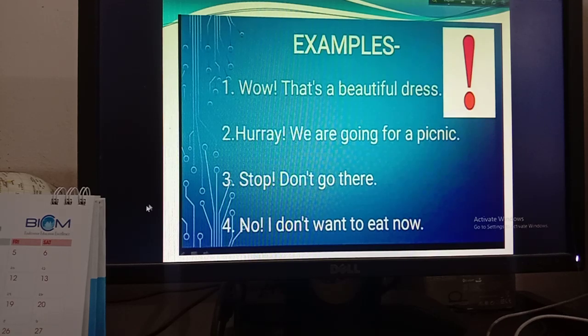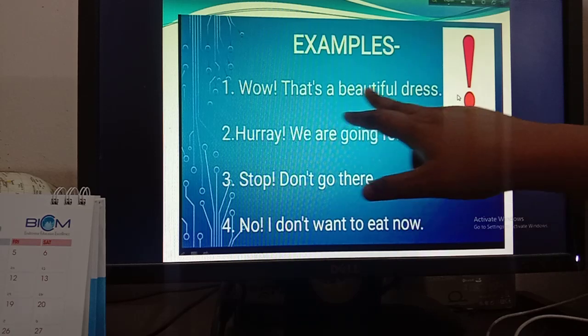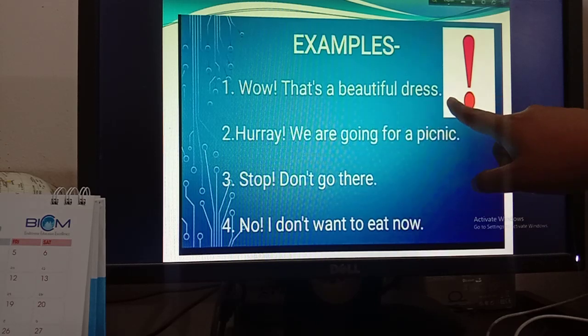Number 1, wow, that's a beautiful dress. Okay, so you can see wow is an expression of surprise. That's why there will be an exclamation mark, but that's a beautiful dress, this is a declarative sentence. That's why there will be a full stop.